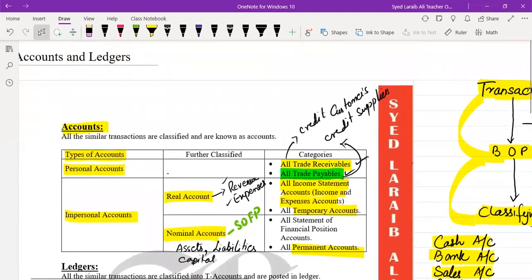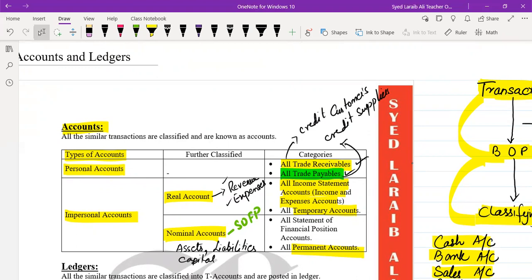So remember, guys, that accounts are of two types: personal accounts. In personal accounts we can categorize trade receivables and trade payables accounts. Impersonal accounts are further classified as real accounts and nominal accounts. Real accounts are all those accounts which are used in income statement, like income and expenses, and they are temporary accounts.